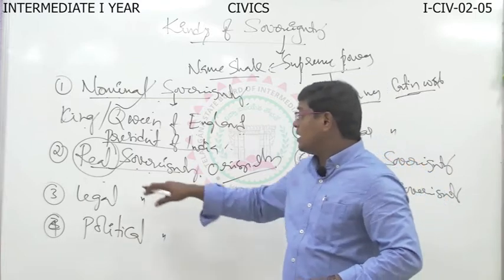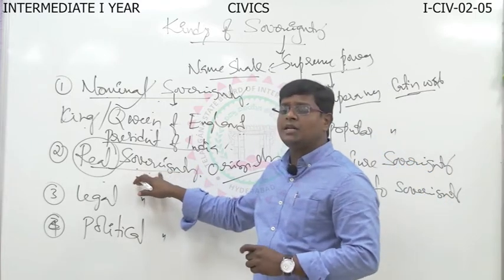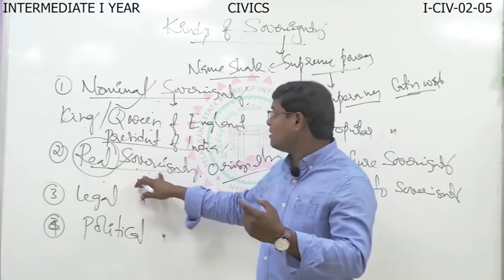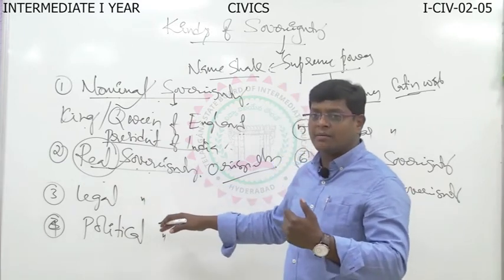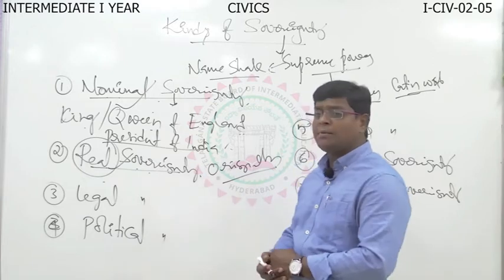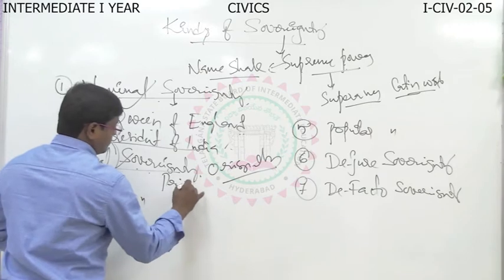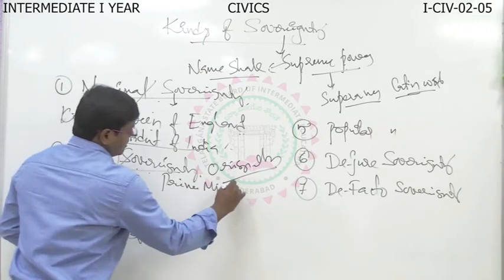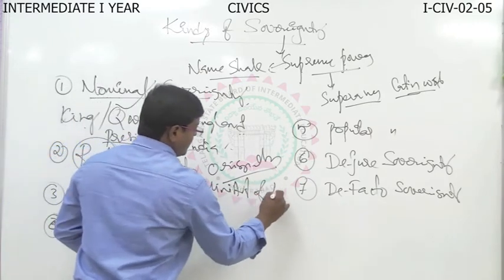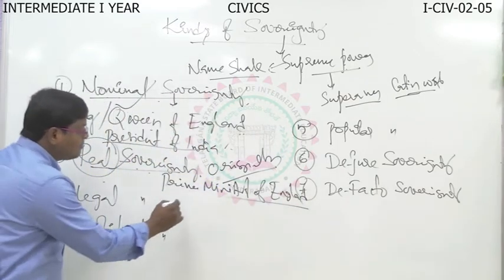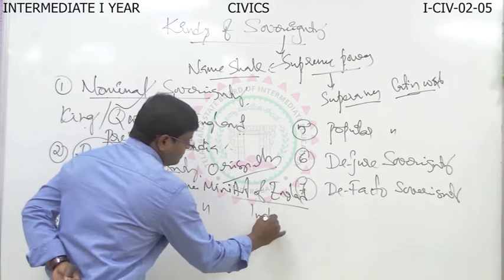Understood? Real sovereignty means the sovereignty which is in practical manner. The sovereignty which is in real manner is called real sovereign. So the best example is the Prime Minister of England, at the same time the Prime Minister of India.